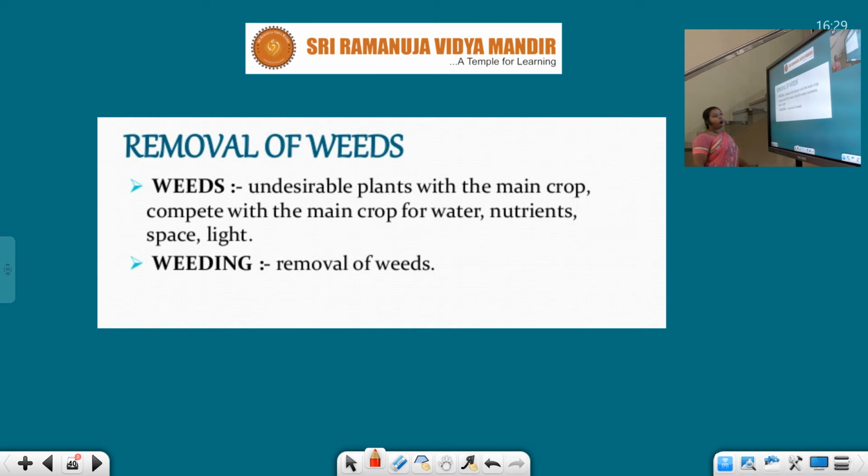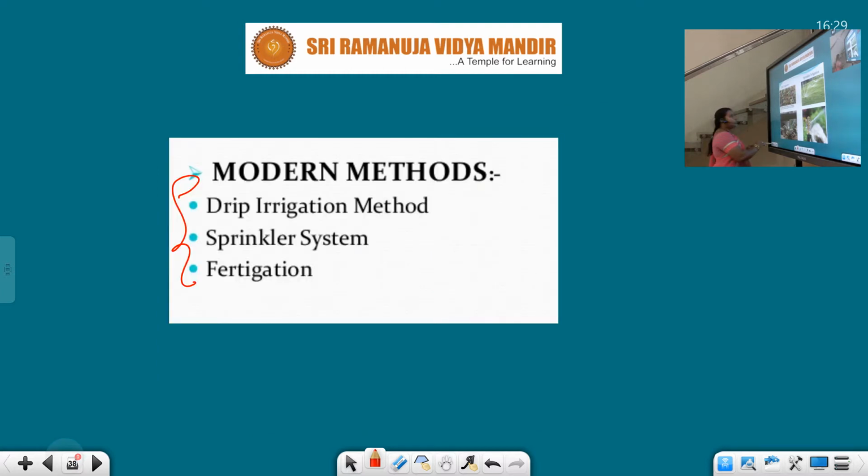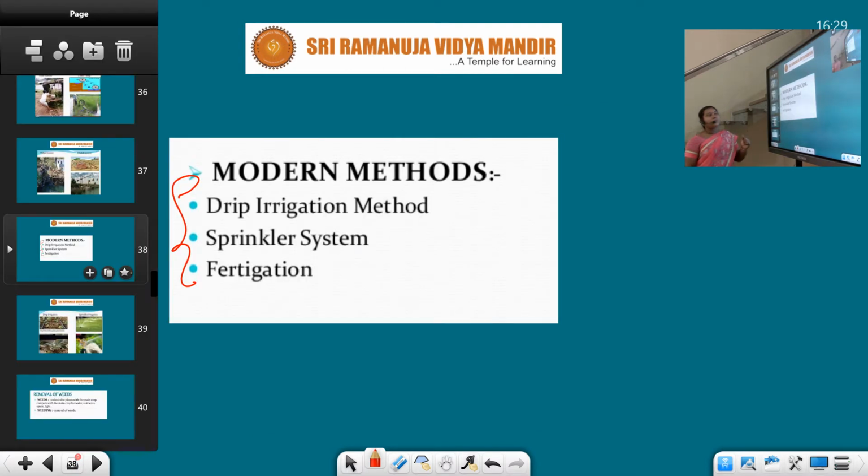Next, removal of weeds. This is the fifth step. So far we completed the irrigation methods. Ancient methods we discussed and the modern methods also discussed. Let us see the modern methods.